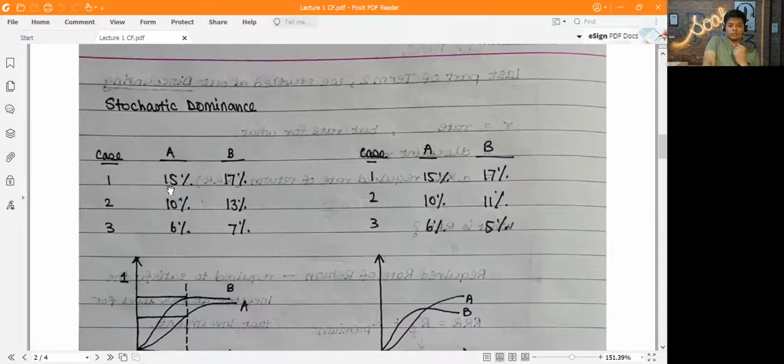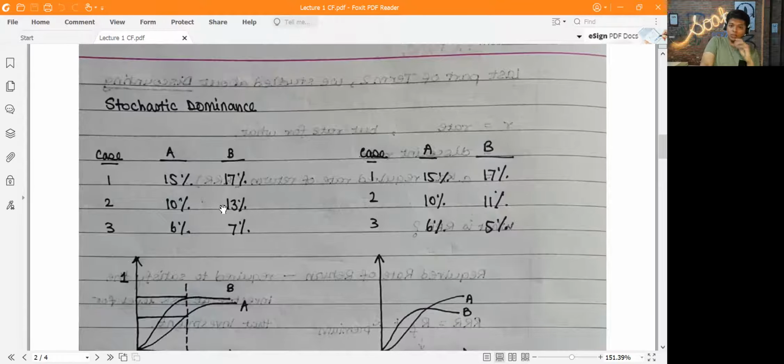How would I choose the asset is maybe by calculating the expected rate of return. So I would do 15 plus 10 plus 6 divided by 3, then 17 plus 13 plus 7 divided by 3, and then whichever is higher, I would choose. There's a lot of things that I can do.